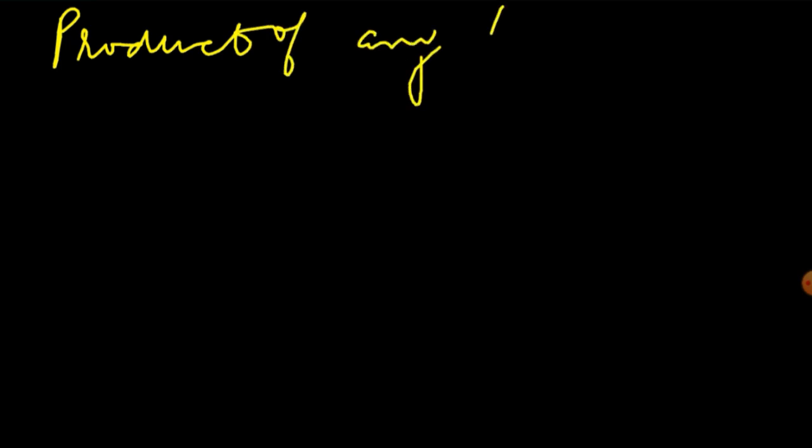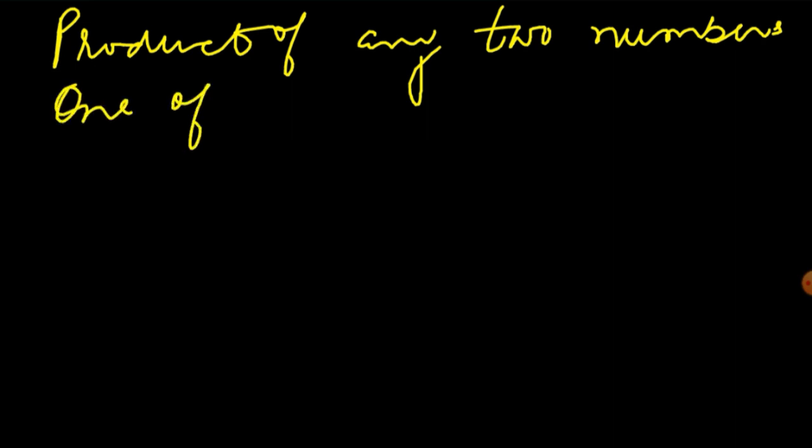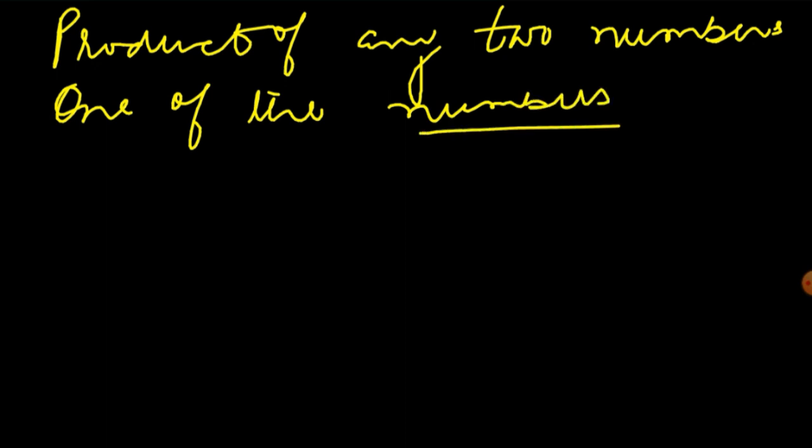One more, when you are given the product of any two numbers and you have to find one of the numbers, then always divide the product by the number. What you have to do?